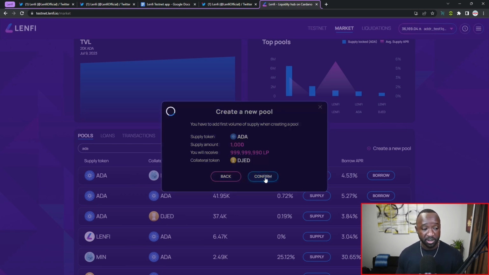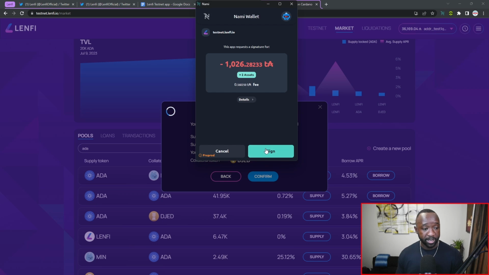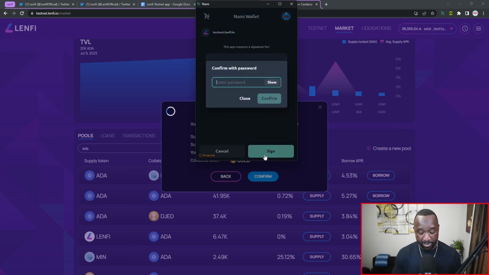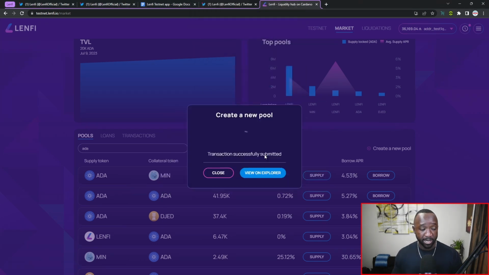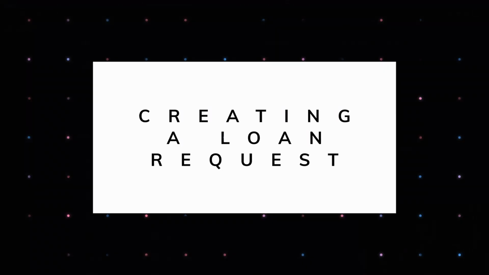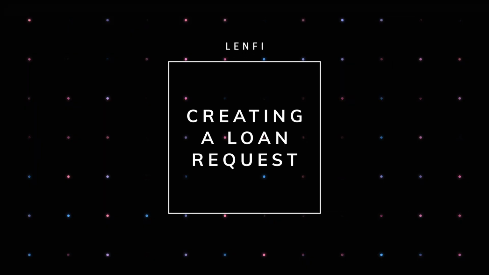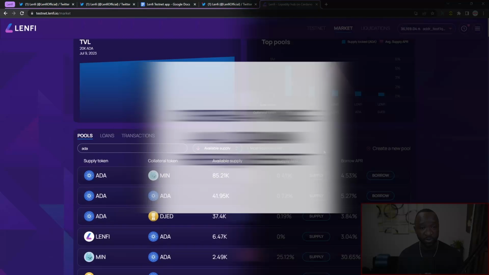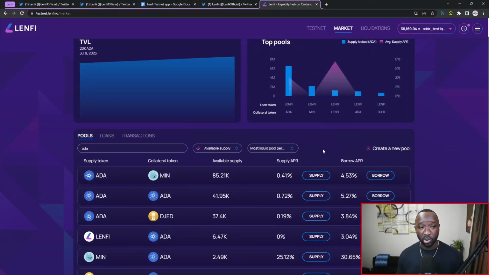So I'm going to click on confirm, and I think I may have to sign a transaction. I'm going to sign this here, and that's going to deduct the 1,000 ADA from my wallet. So it's now creating a brand new pool. While that is going on, we're going to close this out, and let's actually take out a loan.